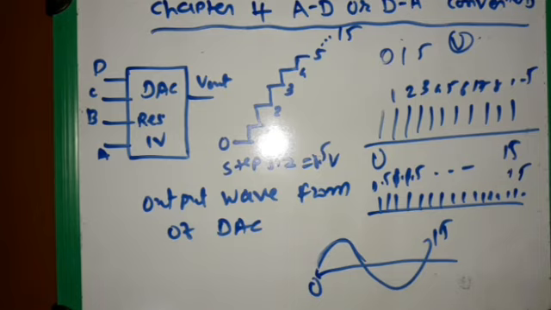So now we revise the whole lecture. First we studied what an analog to digital converter and a digital to analog converter are. In an analog to digital converter, the input is an analog signal and the output is a digital signal. For a digital to analog converter, the input is a digital signal and the output is an analog signal.